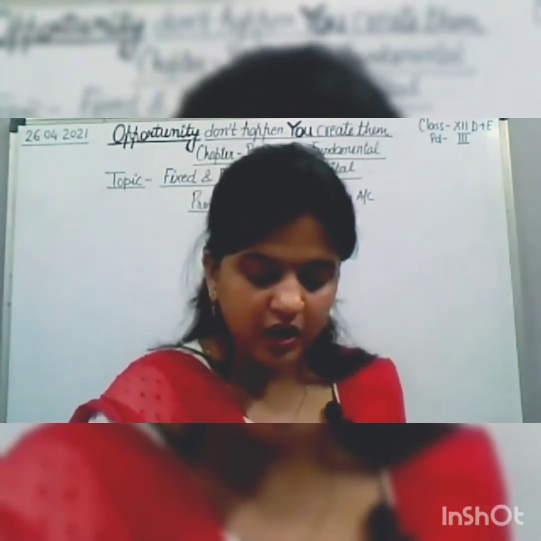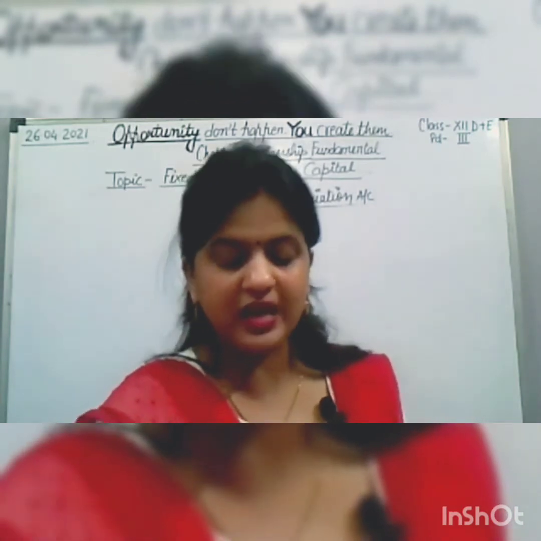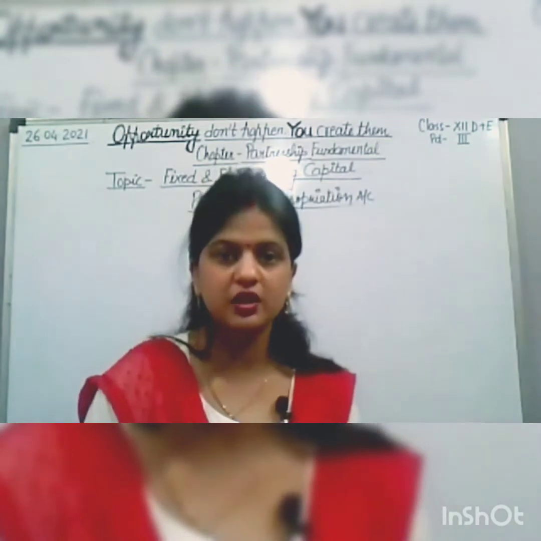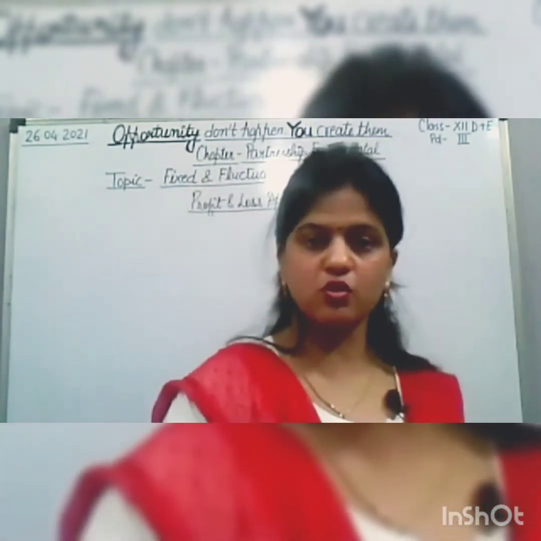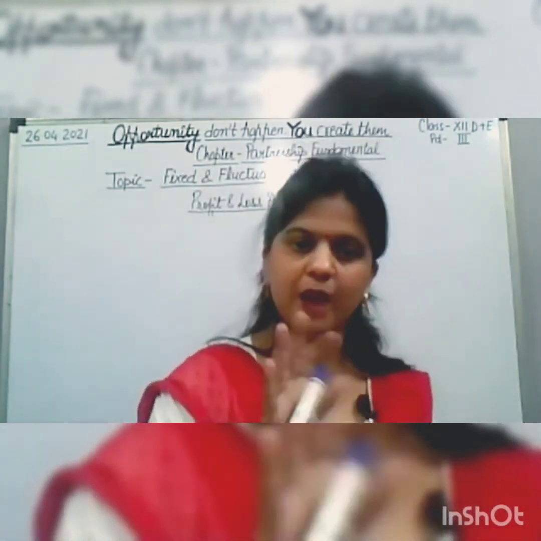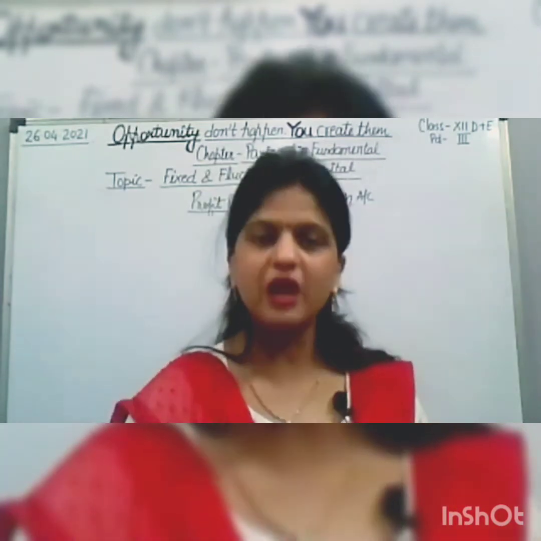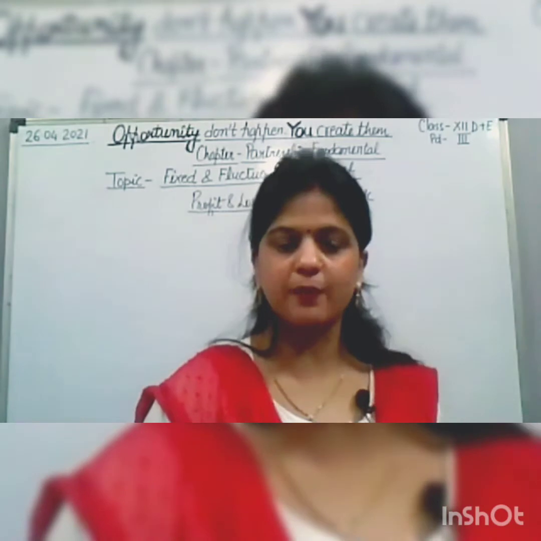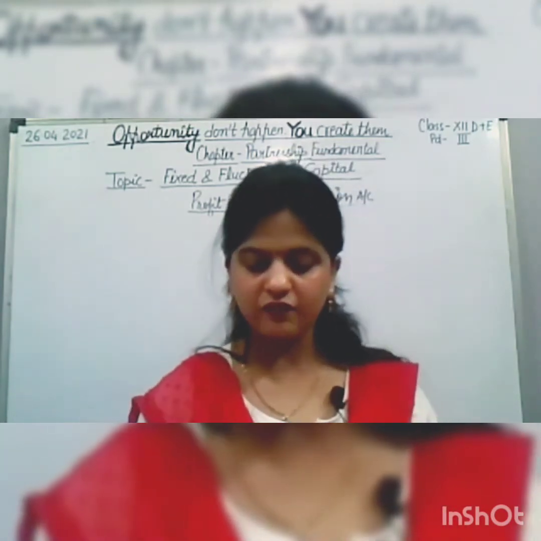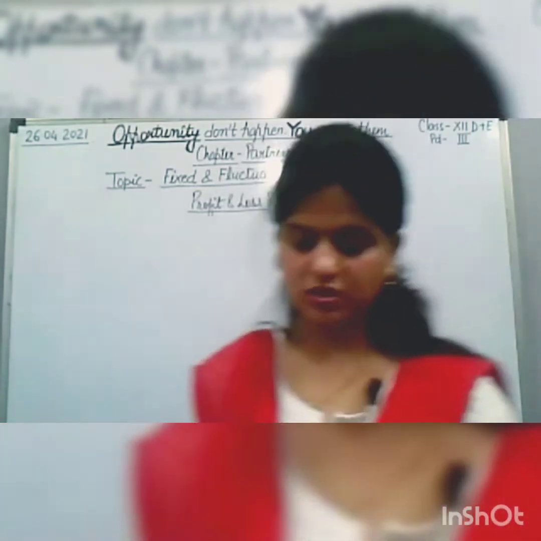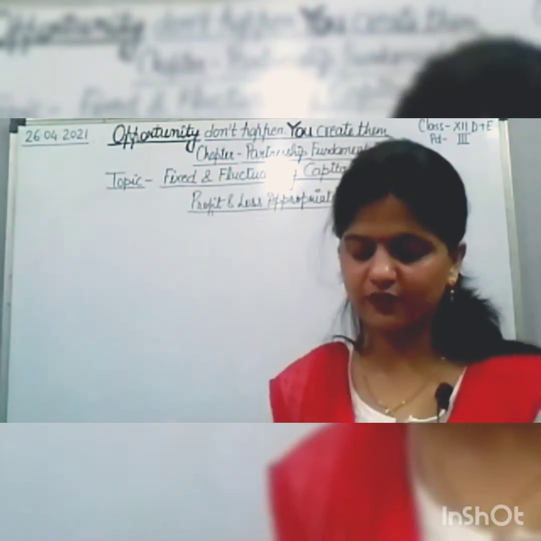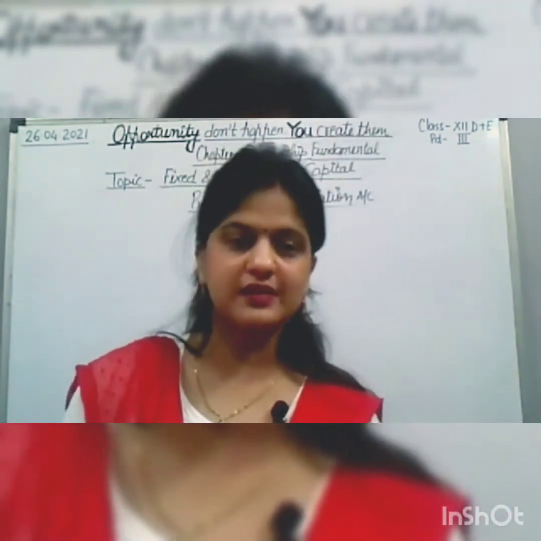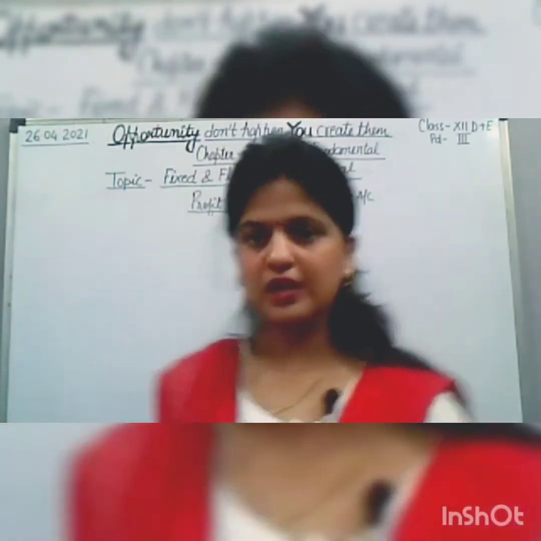Prepare partners' capital account when capitals are fixed and when capitals are fluctuating. Both conditions are given in this question. By doing this question, we'll come to know completely how to prepare fixed capital account and fluctuating capital account. Let us start with the profit and loss appropriation account. First, we need to take out the interest on capital, then write the salary and commission also. Start preparing, children.